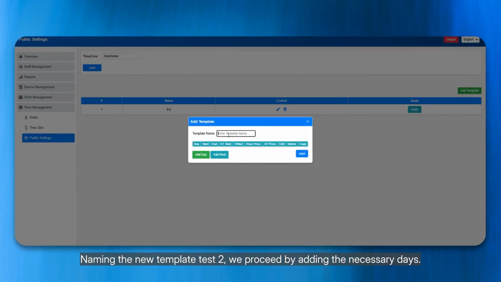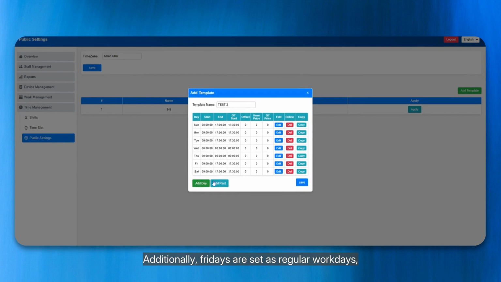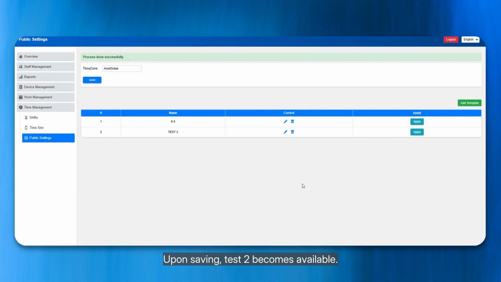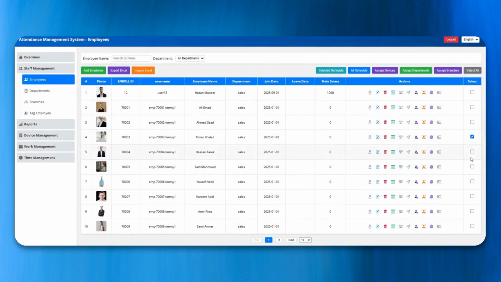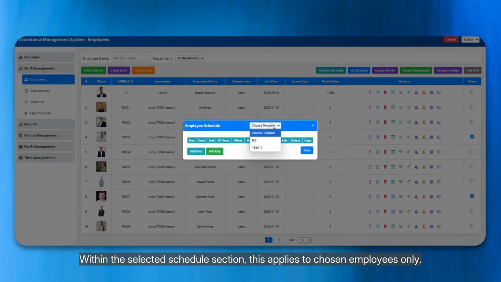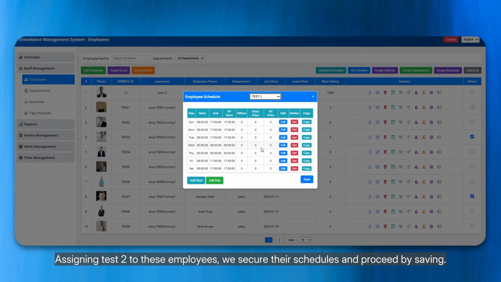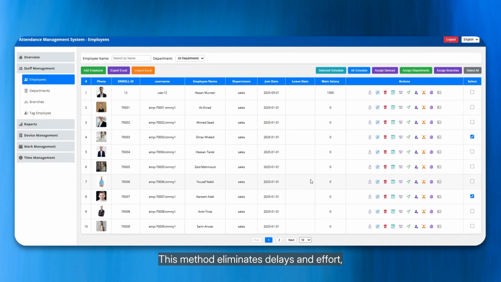Naming the new template Test 2, we proceed by adding the necessary days. Additionally, Fridays are set as regular workdays, followed by saving the template. Upon saving, Test 2 becomes available. Returning to staff management, we specify employees for this schedule. Within the selected schedule section, this applies to chosen employees only. Assigning Test 2 to these employees, we secure their schedules and proceed by saving. This method eliminates delays and effort, instantly generating a pre-designed schedule.